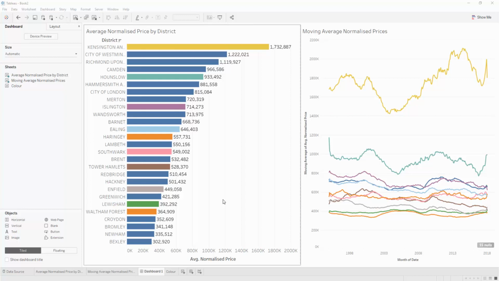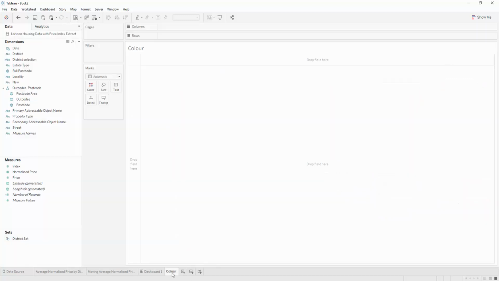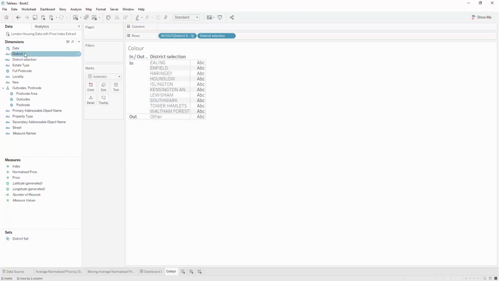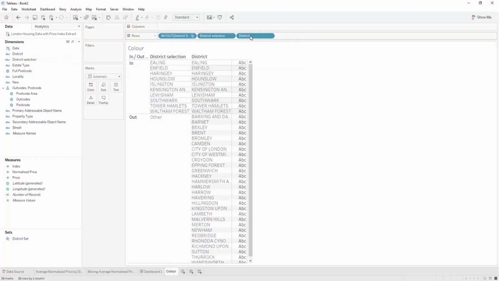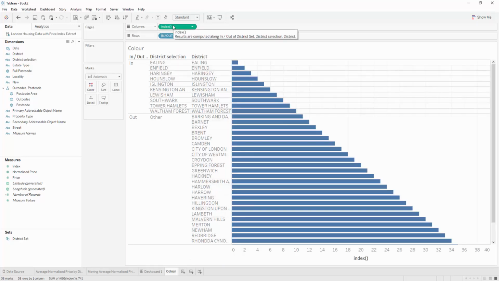So this video is going to go through how you can ensure that your full color palette is cycled through before they are applied to specific values. So let's start off here by just bringing in our set, the district selection, and the district. The idea here is that instead of using a string value that's always changing based on what you select, we'll use a numerical index value to color our values by.